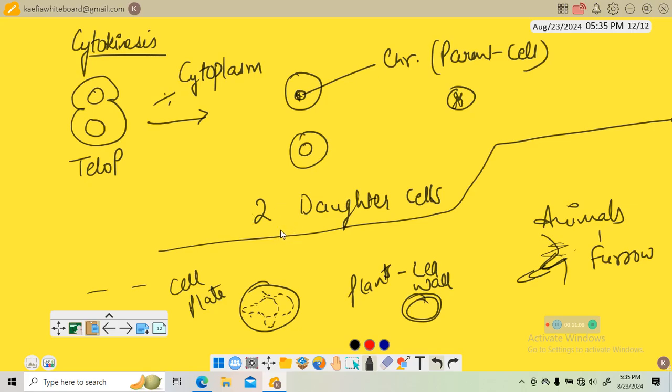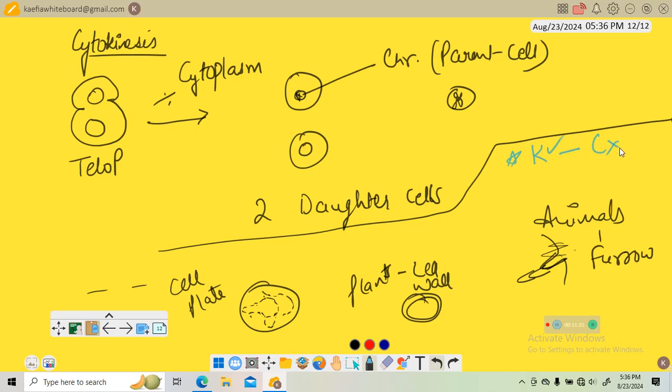So basically at the time of cytoplasmic division, organelles like mitochondria and plastids also get distributed. Since two daughter cells are formed, all organelles will be formed, like mitochondria and plastids. Now there is another point: in some organisms, karyokinesis is not followed by cytokinesis.